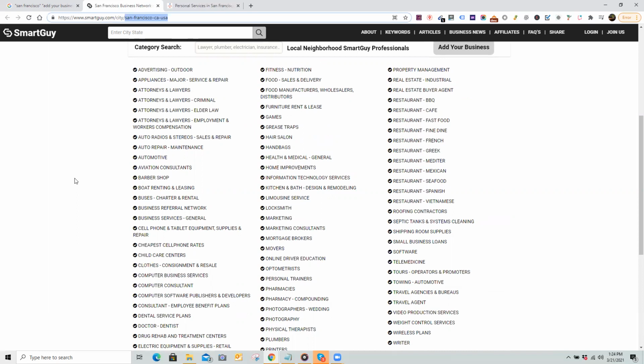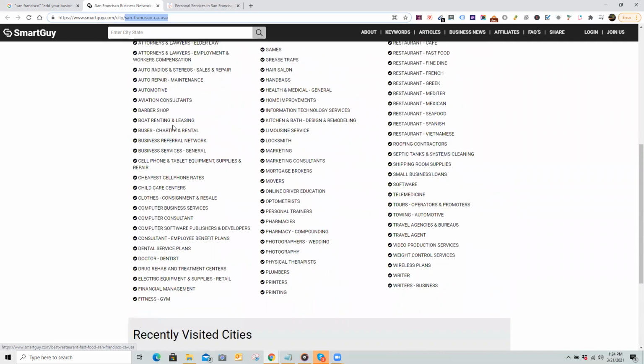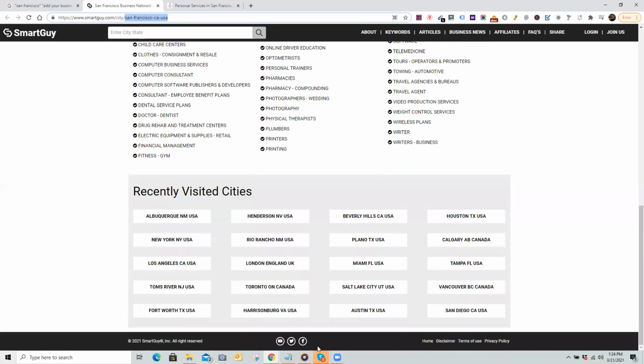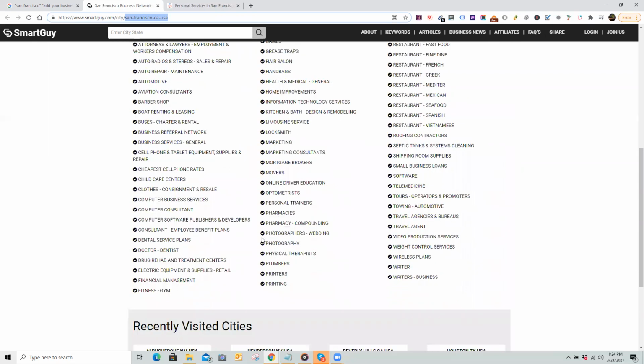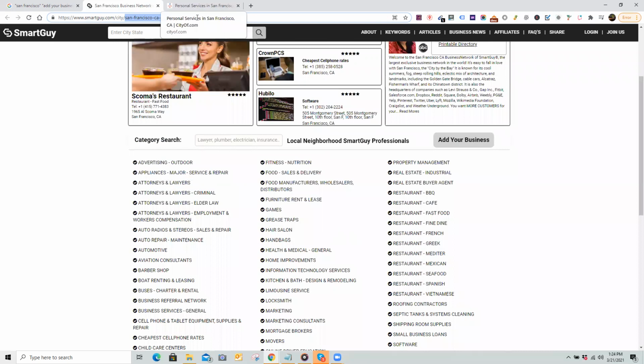You'll see exactly what they do. If it's not hyper specific, like something like this, it's local. It'll say something like San Francisco. You'll see San Francisco at the bottom. Even this one, it doesn't say it, but this has a bunch of different businesses. That's going to let you know this is something we want.